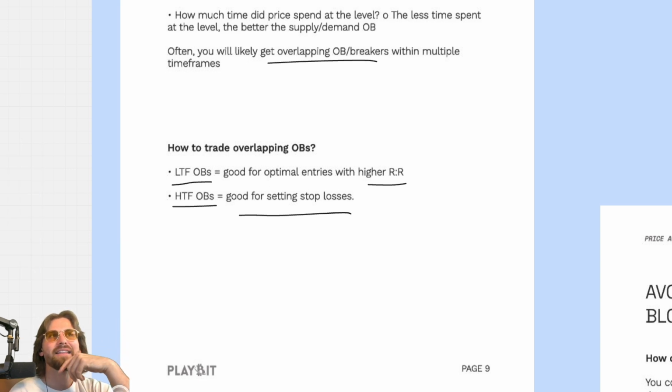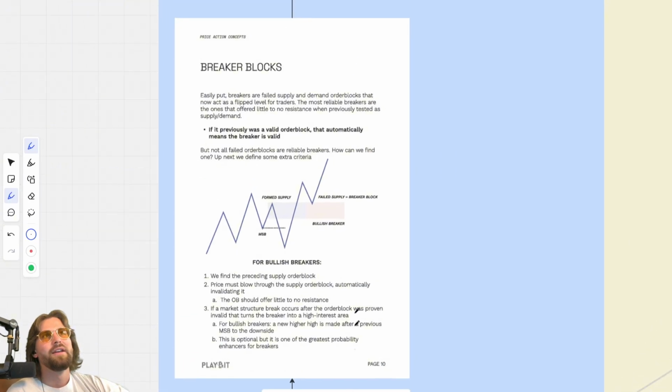We can't exactly have an optimal entry model based off of a stop that wide. So we can use those high time frame order blocks in order to delineate some type of high time frame bias we may have. Next up, breaker blocks.